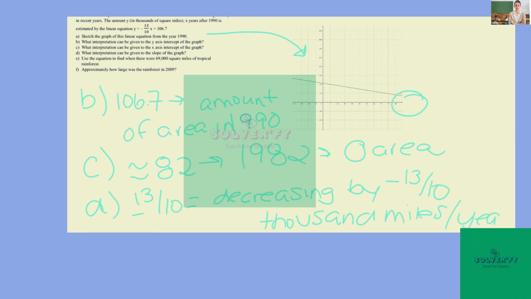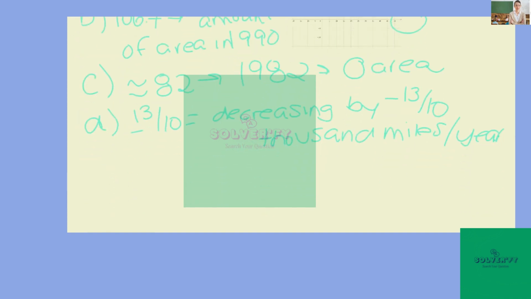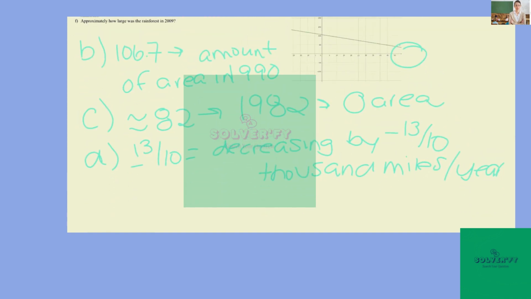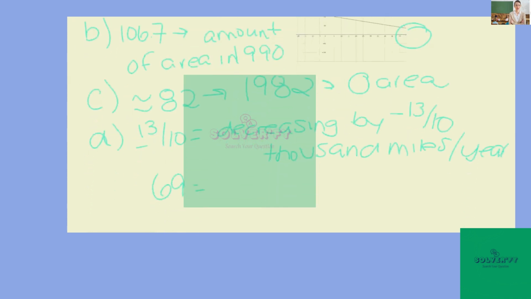Now if we want to use this equation to figure out when there were 69,000 square miles, we know that our y is going to be 69. So we're going to plug in 69 is equal to negative 13 over 10 x plus 106.7.